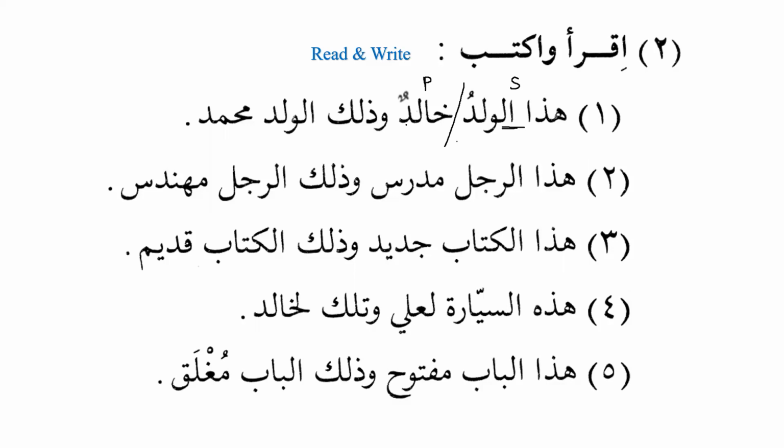We know that a nominal sentence consists of only two parts. Subject, that is called mubtadaun, and predicate, that is called khabarun. And subject and predicate, both of them are marfu'. That's why they take dhamma or dhammatan. وَذَلِكَ الْوَلَدُ, and that boy, Muhammadun is Muhammad. So now we can see that this is subject and predicate, and similarly ذَلِكَ الْوَلَدُ is subject and Muhammadun is predicate, and both of them are marfu'. And now you know the reason why they are marfu'.